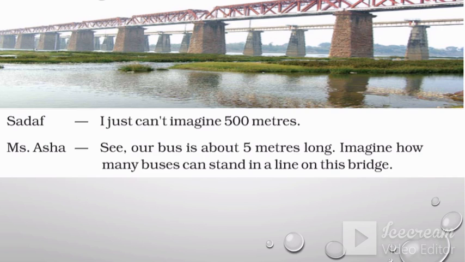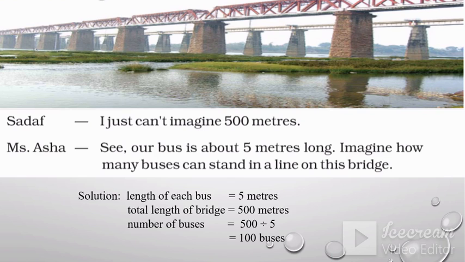Then the students got the idea. They started imagining that many buses standing in a line, but they didn't find how many buses. So, how can we find the number of buses? We will find the number of buses by division. Why division?